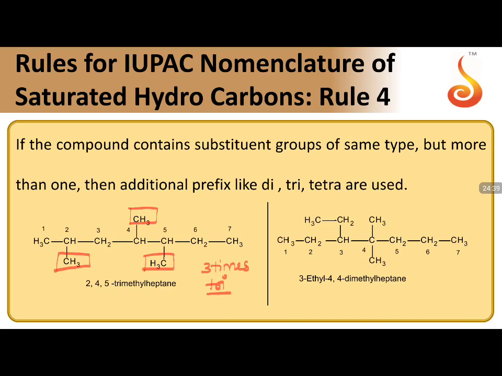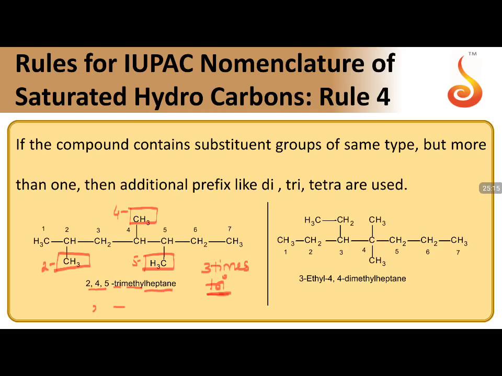So here the name comes here, it is at the second position, this is at the fourth position, this is at the fifth position. So this is a methyl at second position, methyl at fourth position, methyl at fifth position. So it is going to be repeated 3 times. So trimethyl at 2, 4, 5, trimethyl and 7 carbon chain it is called heptane. So remember, numbers should be separated with a comma and a number and word should be separated with a hyphen. So 2,4,5-trimethylheptane is the name of the compound.